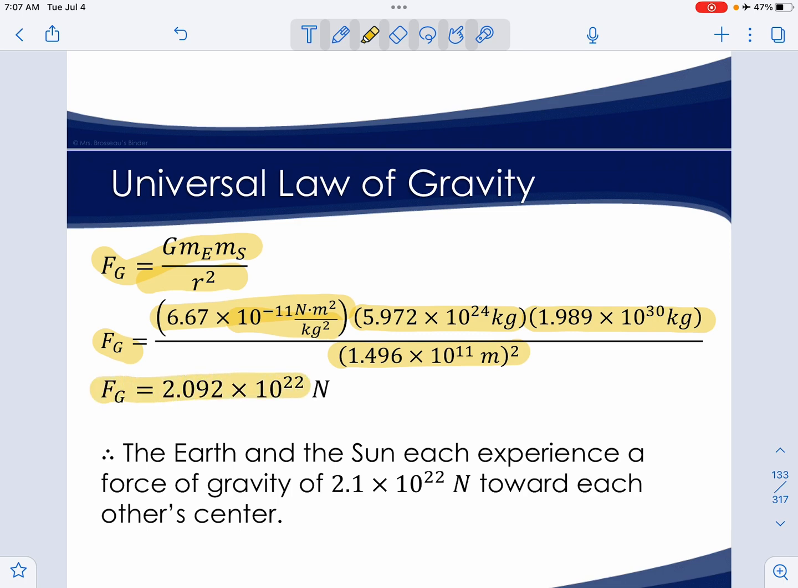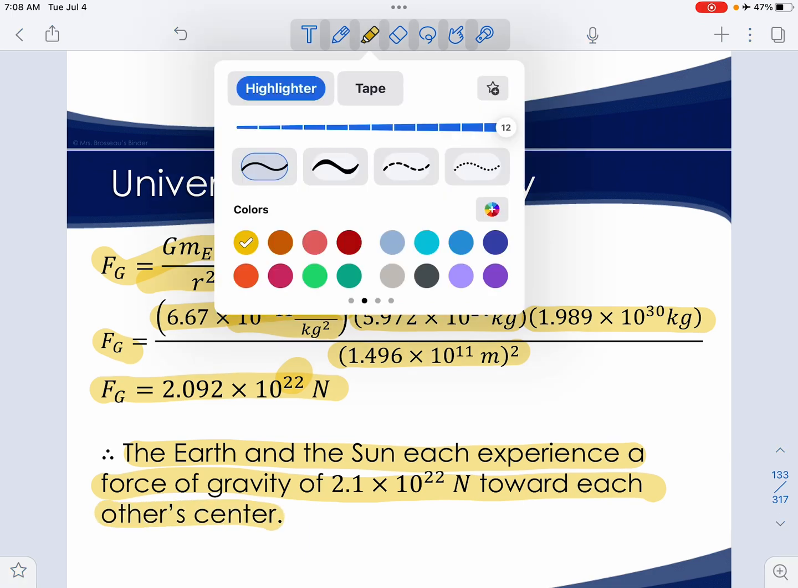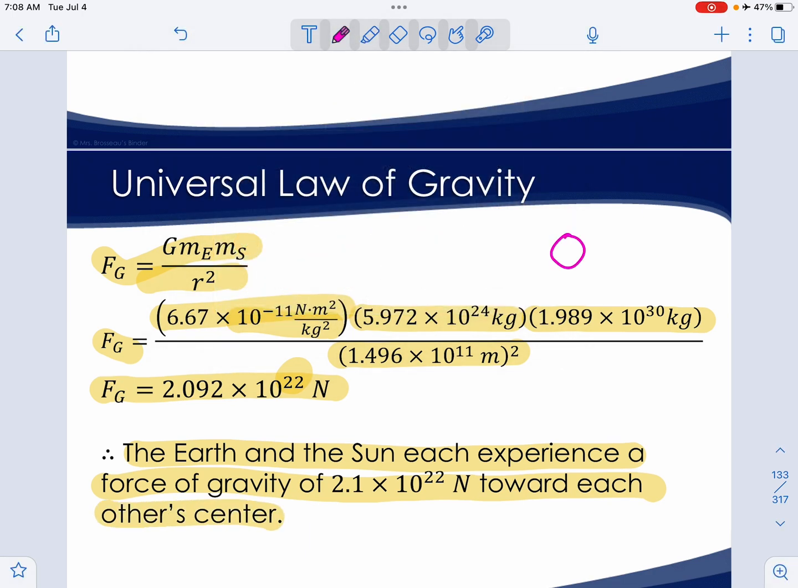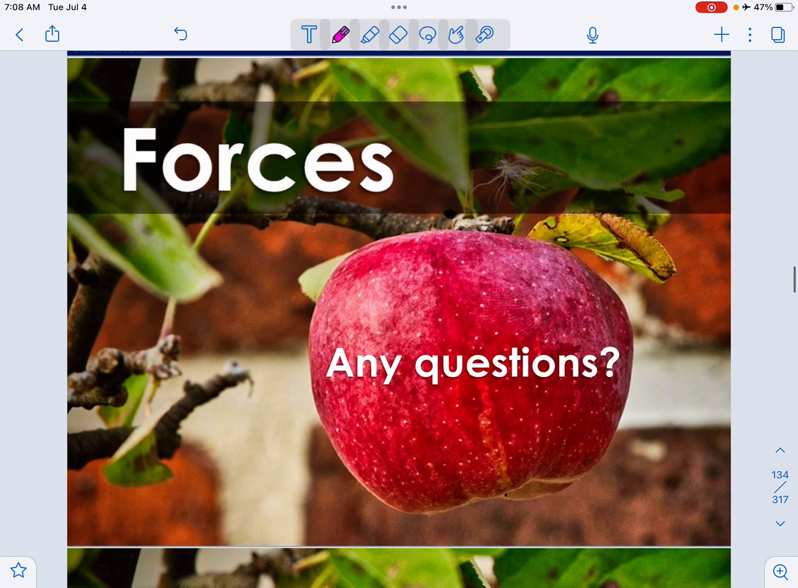When we multiply that out, we get a much larger number, 2.092 times 10 to the 22nd newtons. So the Earth and Sun each experience a force of gravity of 2.1 times 10 to the 22nd newtons toward each other's center. And that's why that attraction keeps the Earth orbiting the Sun. Any questions?